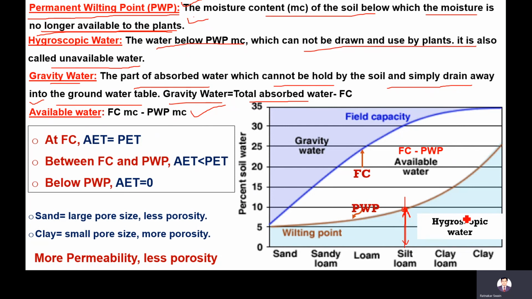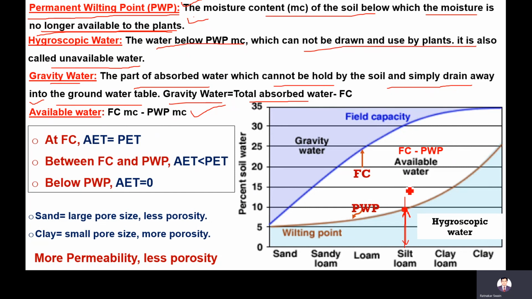That water is called hygroscopic water, and this moisture content, 10%, is called the permanent wilting point of silty loam soil, meaning of that vegetation, of that crop. So it will not be available if it is less than this PWP or 10%. If it is more than 10%, then it will be available.